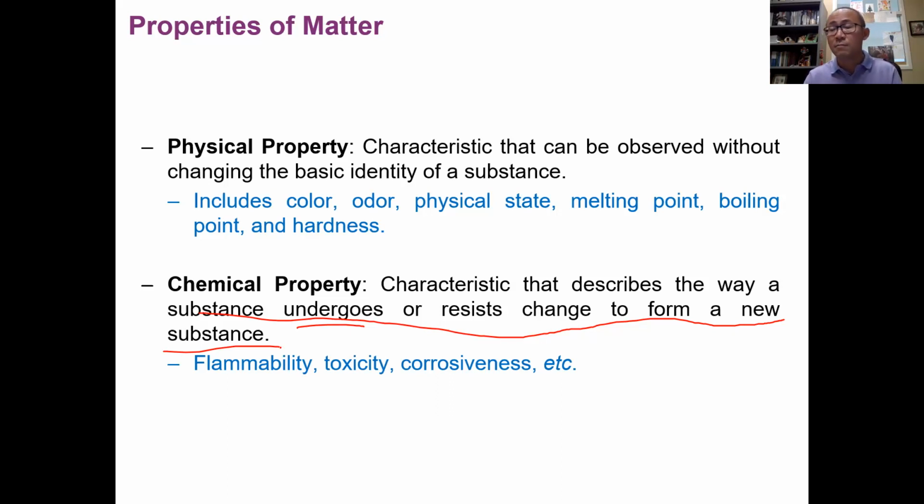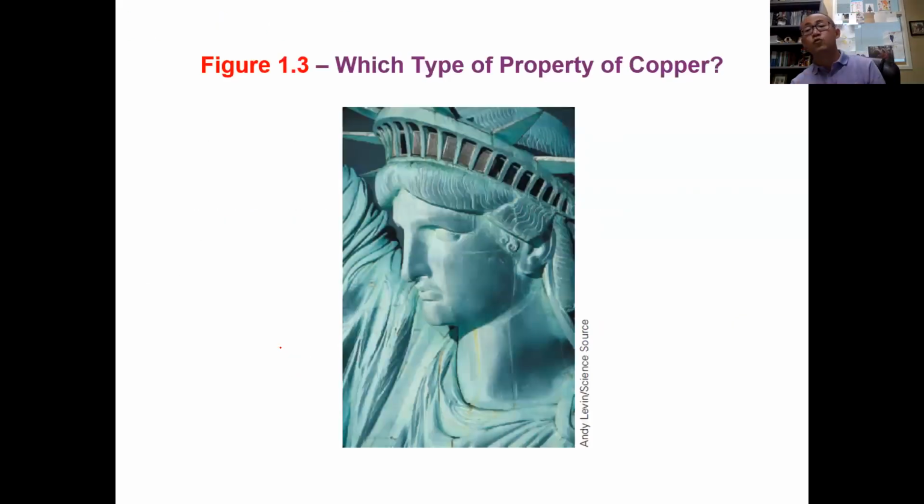When some substance bursts into flame, like burning, then most likely the substance is converted to a different substance or a few different substances. And toxicity is the same. The substance has to interact with some biomolecules in our system, then the molecule will change its identity as well. So chemical properties involve the change of identity, while physical properties do not change the identity into a new substance. Okay, so here are a few quick concept checks.